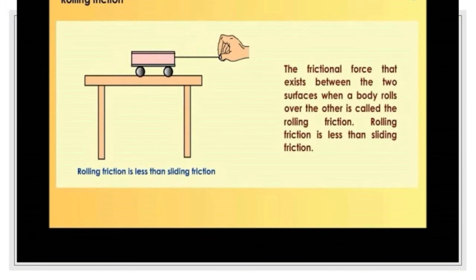Push or slide a book on a rough surface. It is difficult to push it, isn't it? Now keep some cylindrical pencils underneath the book. Again push it. It is easy to move the book.